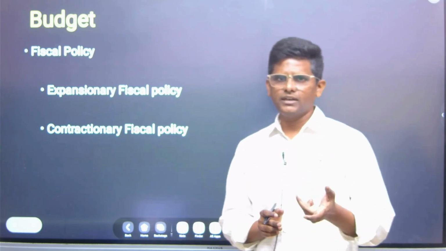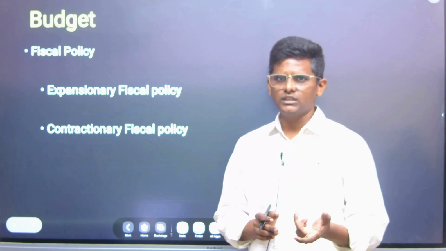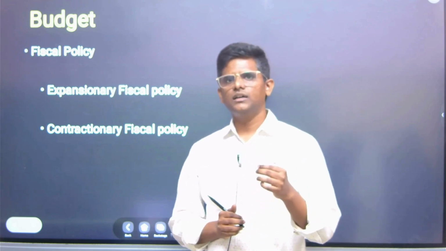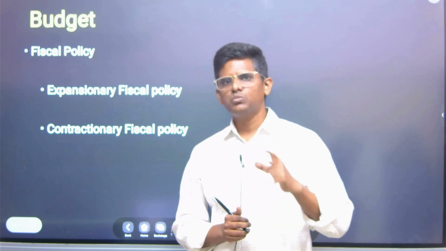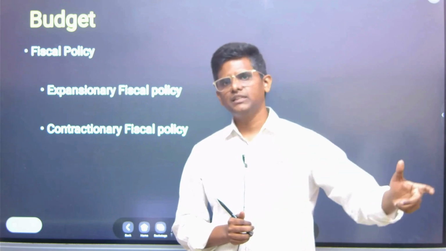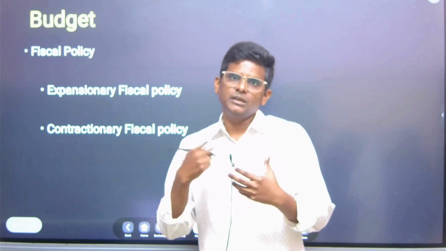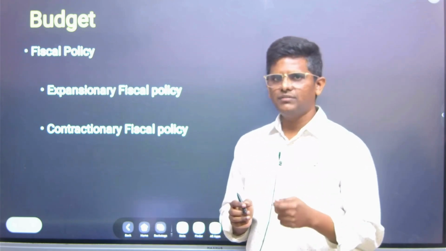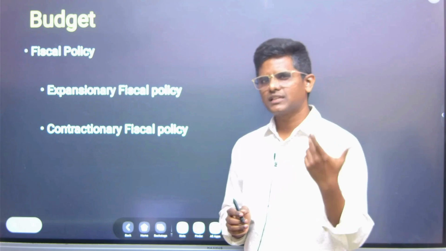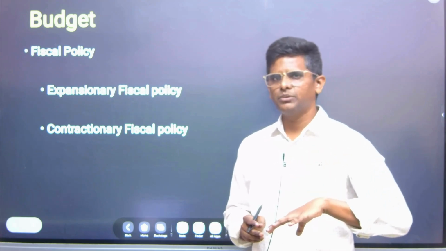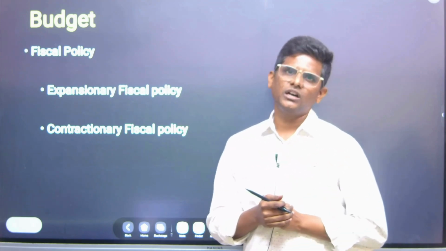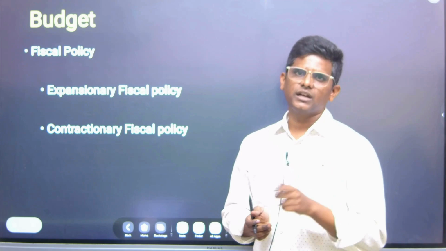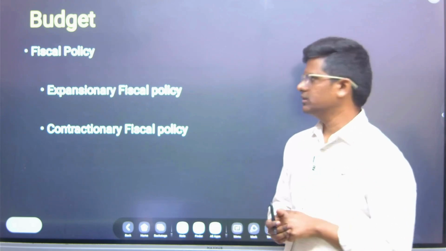It may appear not a good stand, but sometimes, if our returns on creation of assets are more than the interest we are paying on the borrowings, then actually it pays off. So whether the fiscal deficit is more or less is not important, but how we are spending it, what is the quality of the spending, what are the returns we are getting, that is the most important aspect.